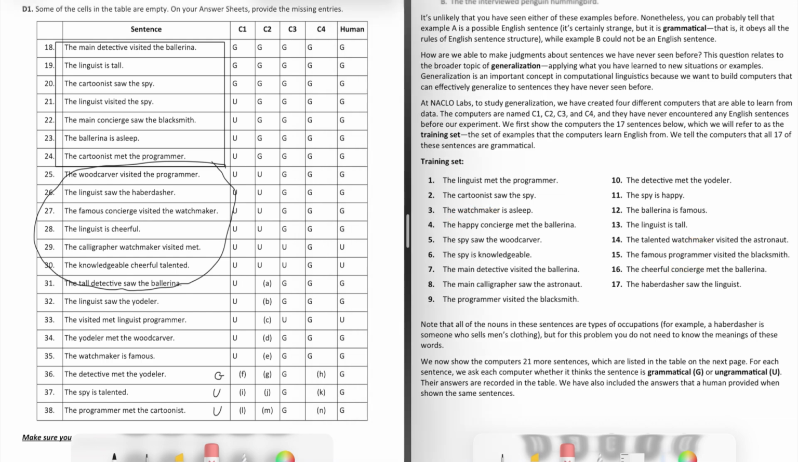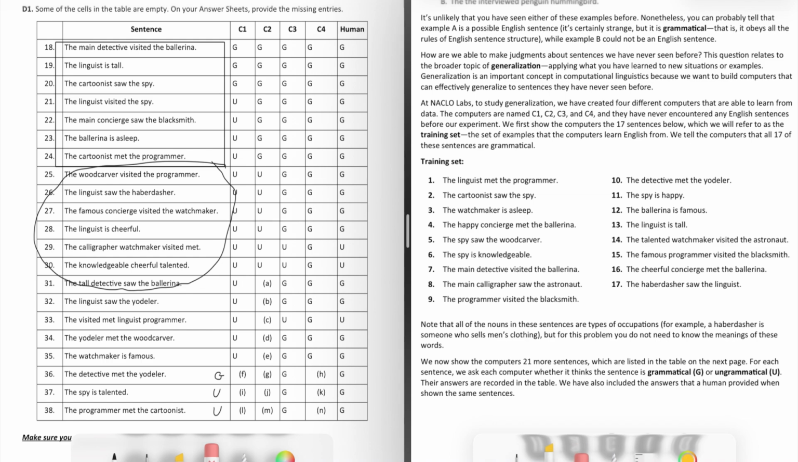Then we can check the linguist is cheerful. We have linguist as a subject as we've seen, but cheerful we only have as a describing word for a subject. We don't have any sentences that are the structure of the linguist is cheerful or the spy is cheerful. We don't have cheerful in this position. We only have it as a word that would go right here. So that is a violation of the pattern. So it would make sense if the computer doesn't think that's grammatical either.